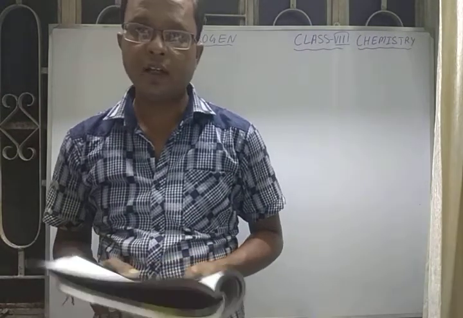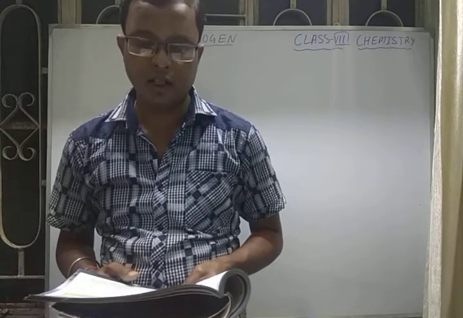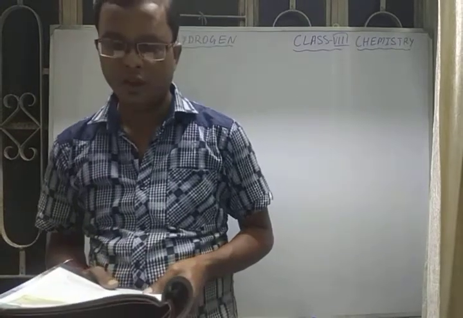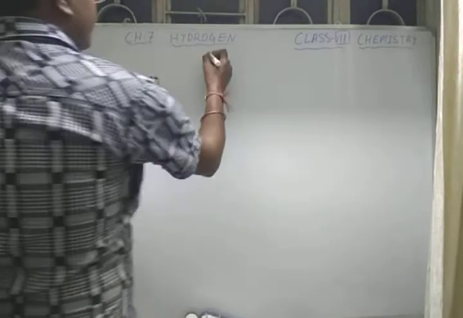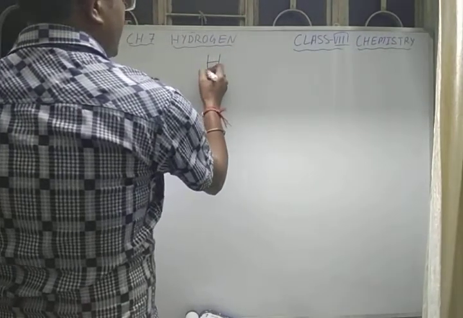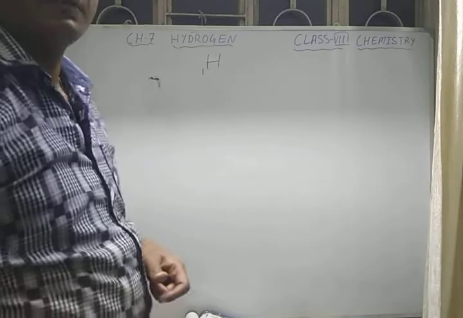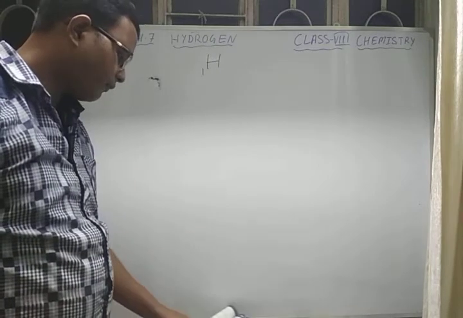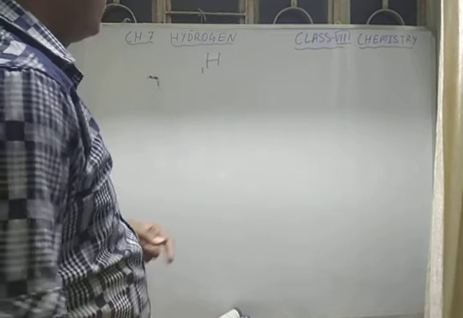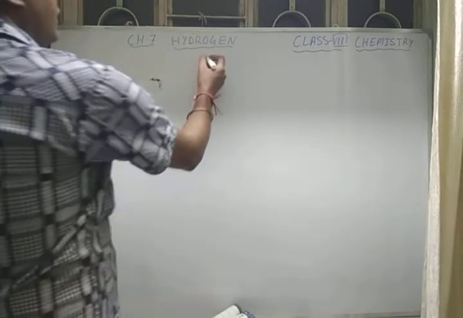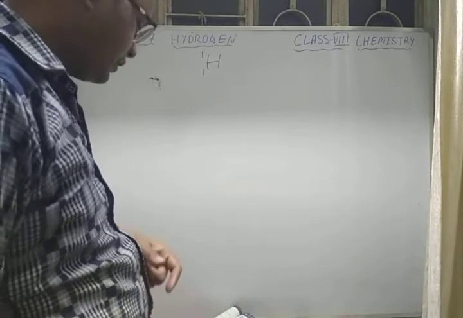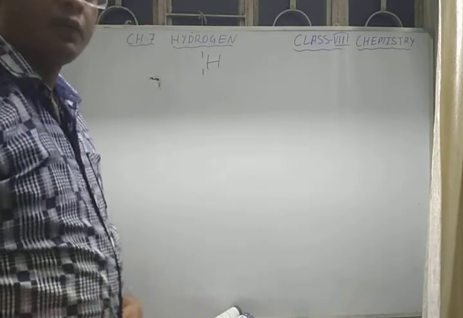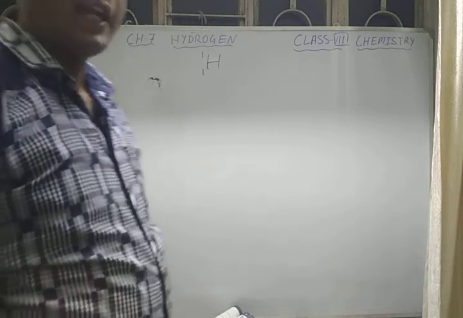In the previous chapter you have also studied that hydrogen is the first known element, whose atomic number is 1, and hydrogen has the symbol H. It has mass number 1, but sometimes hydrogen exists in more than one form, that is called isotopes.